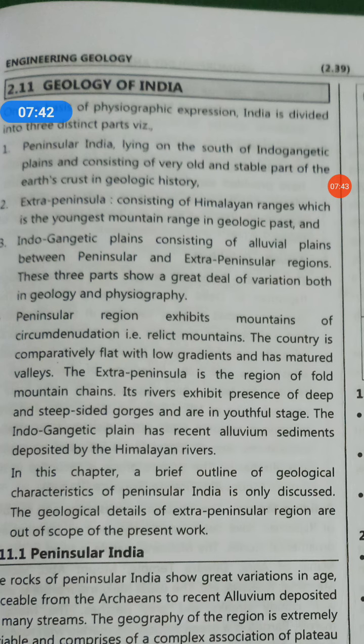The second, extra peninsula, consists of Himalayan ranges, which is the youngest mountain range in geologic past, and the third is Indo-Gangetic plains. Indo-Gangetic plains consist of alluvial plains between peninsular and extra peninsular regions. So these three parts show a great deal of variation both in geology and physiography.